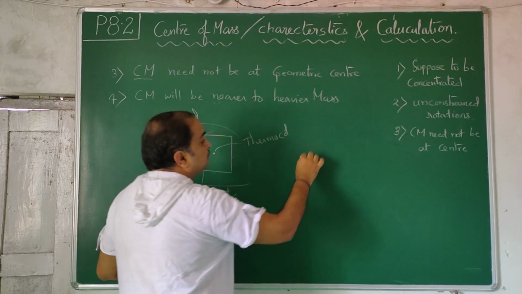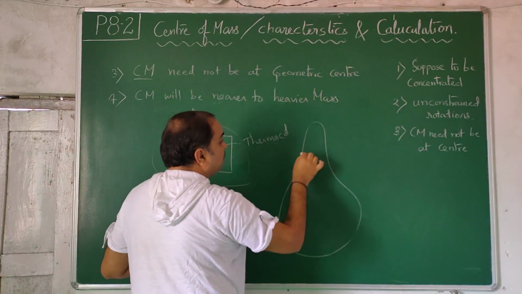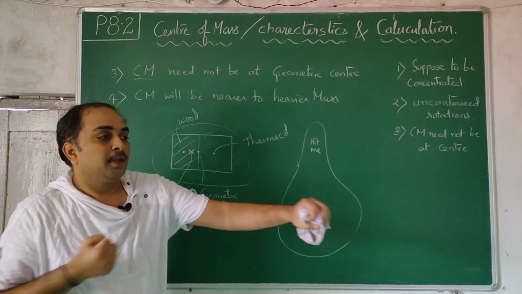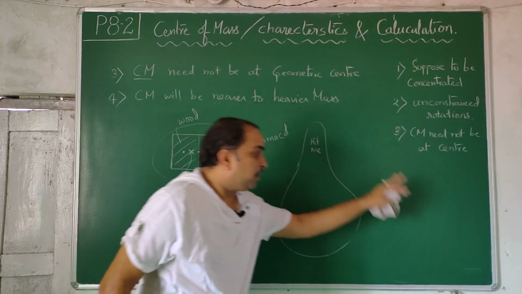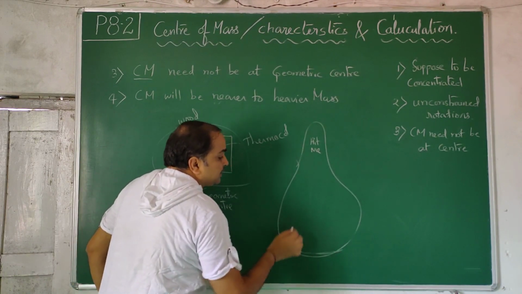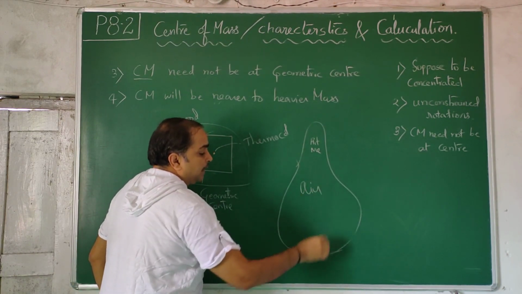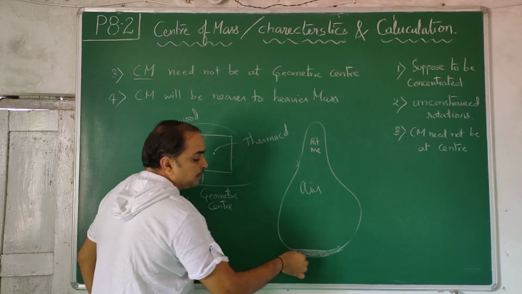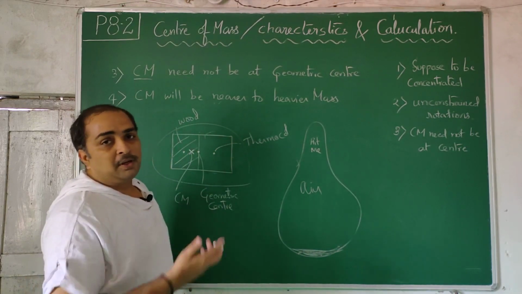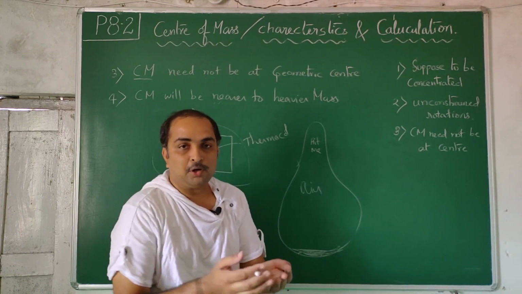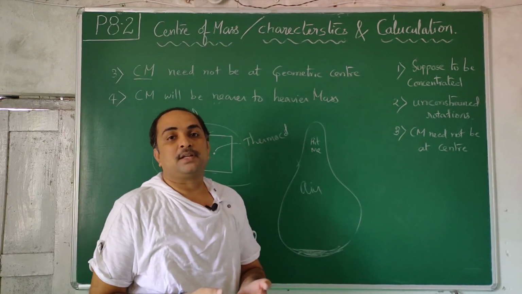This kind of object you will see on roads. There will be a doll called Hit Me. When you hit the doll like this, it will fall down and automatically it comes up. Why? Because inside it is filled with air and a lot of mass they will keep at the bottom like this. You can also create a Hit Me doll. If you have some plate kind of thing, you put it at the bottom and you create a balloon kind of structure on the top.